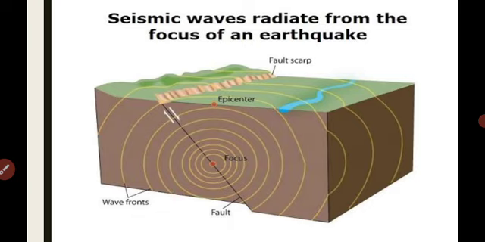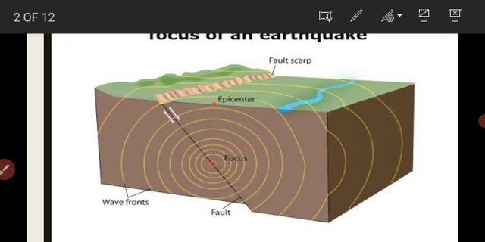The point where the energy is released is called the focus of an earthquake. It is also called the hypocenter. This is the focus. The energy waves traveling in different directions reach the surface, and the point on the surface nearest to the focus is called the epicenter. This is the focus, these are the waves, and this one is the epicenter. It is the first one to experience the waves, and it is a point directly above the focus. This one is the focus, and this point is directly above it. This is the epicenter.